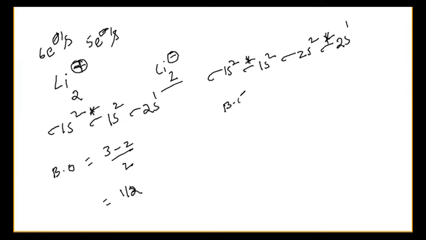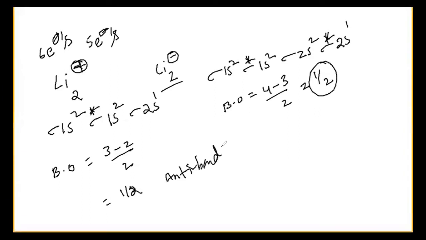Bond order is equal to 4 minus 3 by 2, so here also 1 by 2. Both have the same bond order, but if you take anti-bonding electrons, where is it less?